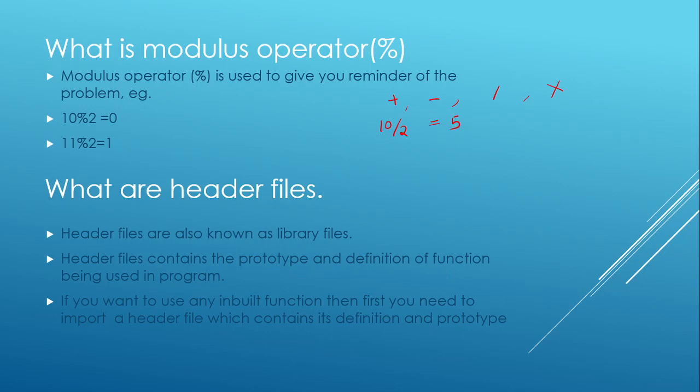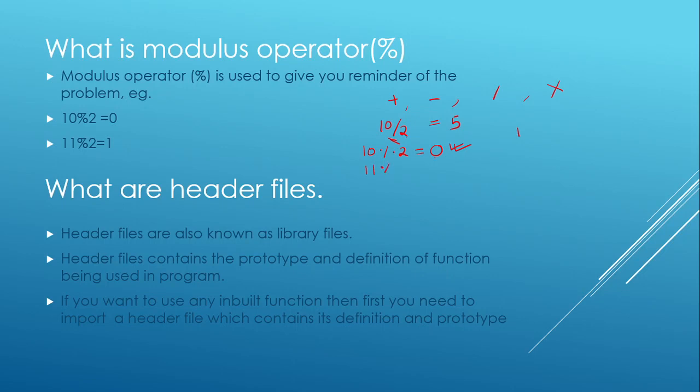But if I want to know the remainder when I divide 10 by 2, I put 10 mod 2, and the remainder will be 0. So the result of 10 mod 2 is 0.